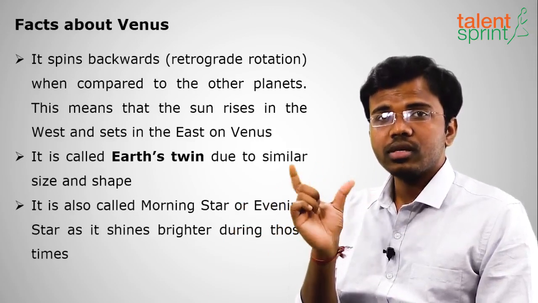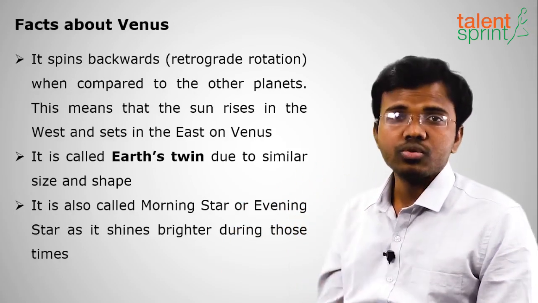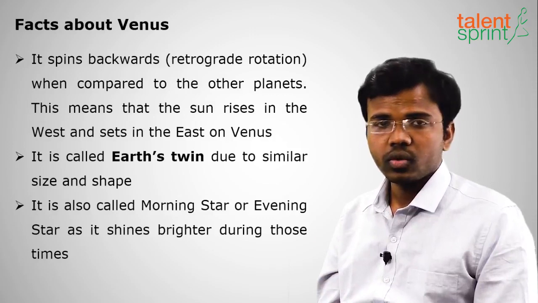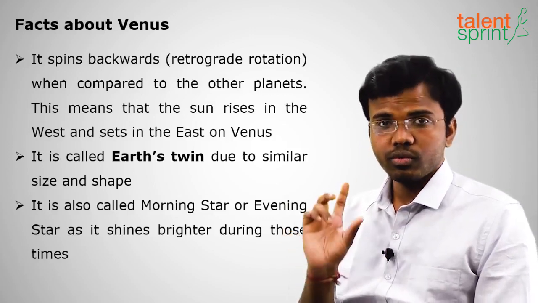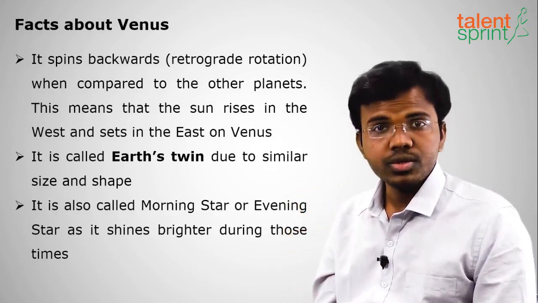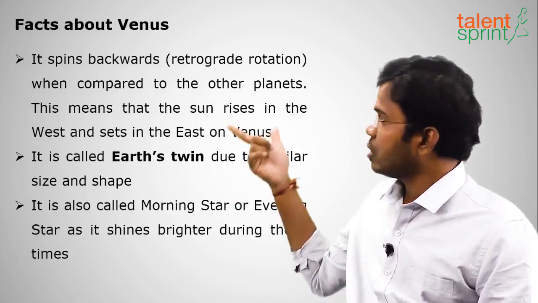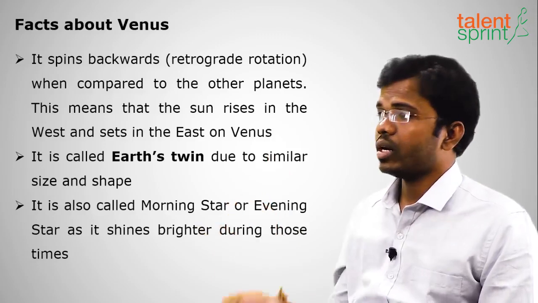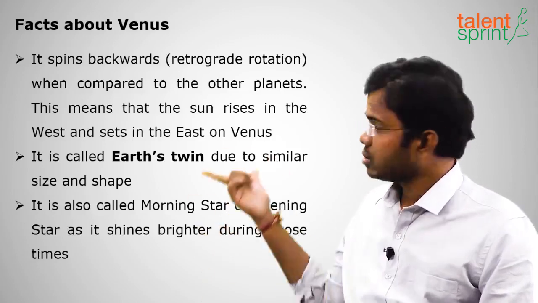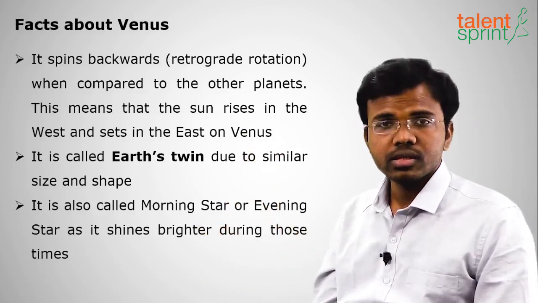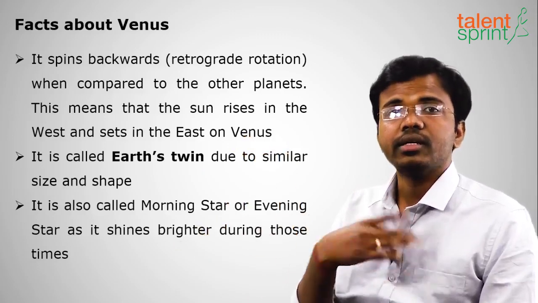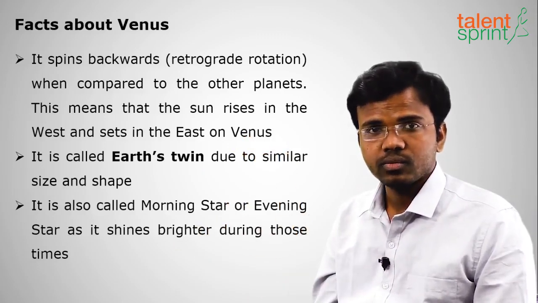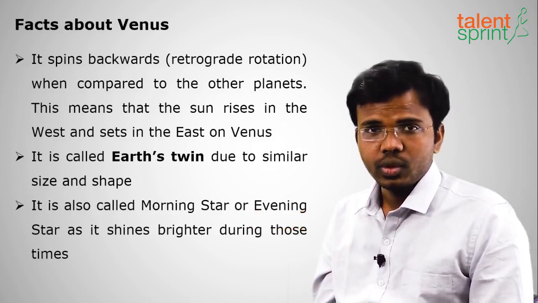For rotation, it will move from east to west. Venus and Uranus both move from east to west in retrograde motion. Clear with this? So where does the Sun rise on Venus? It rises in the west and sets in the east, both for Venus as well as Uranus.